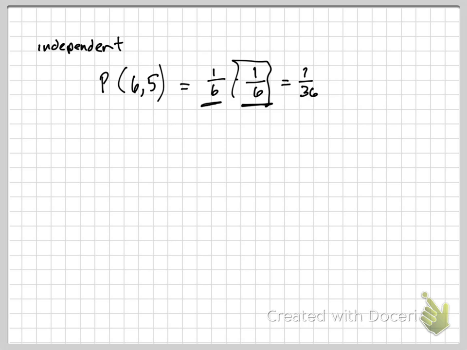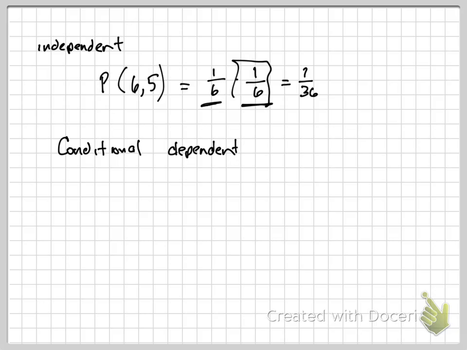That's independent. Dependent, now we start getting into this thing called conditional probability. And conditional probability deals with dependent. And so what happens the first time will affect what happens the second time.